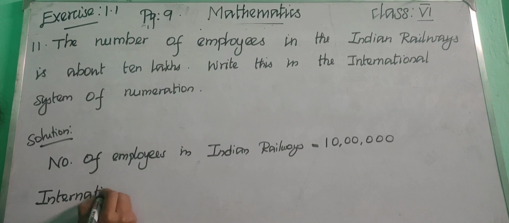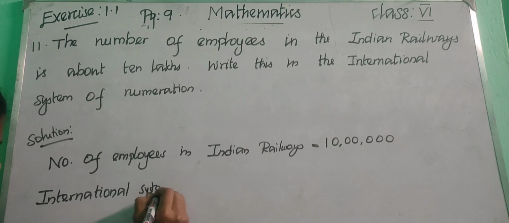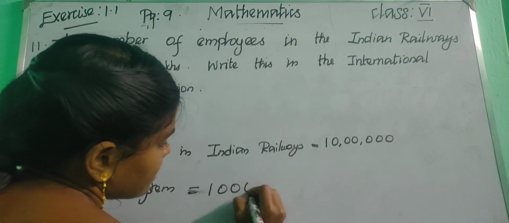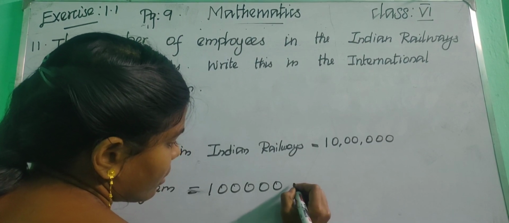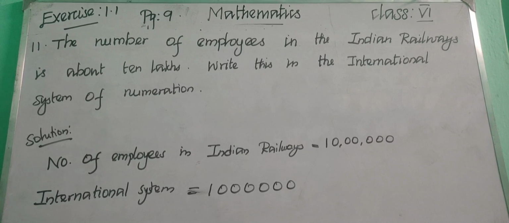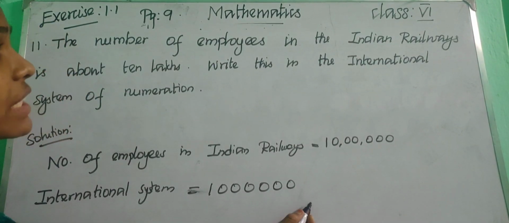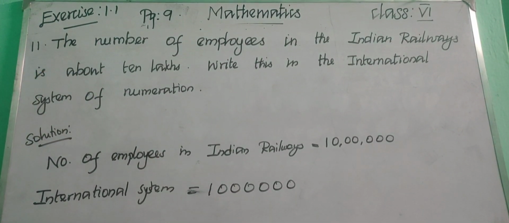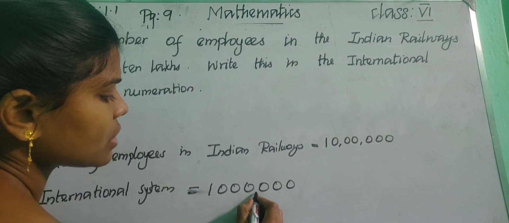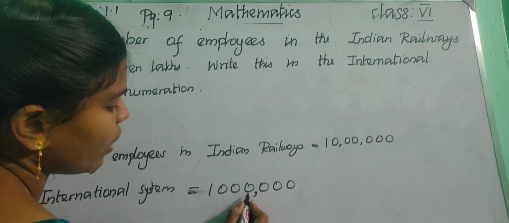We need to change the position of comma, right? International system. So how will you write? So we are having 6 zeros, right? 3, 4, 5, 6. Okay, 6 zeros. So how will you insert the comma? So we need to count 3 digits from the right and insert comma, and again 3 digits and insert comma. Okay, likewise we will insert the comma. Okay, children. So just see. So 1, 2, 3. So just insert the comma, and again 1, 2, 3.